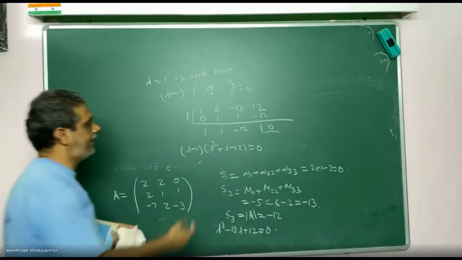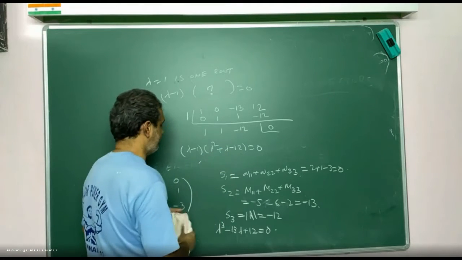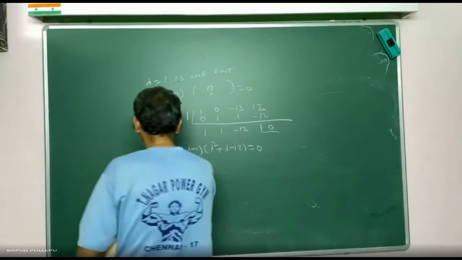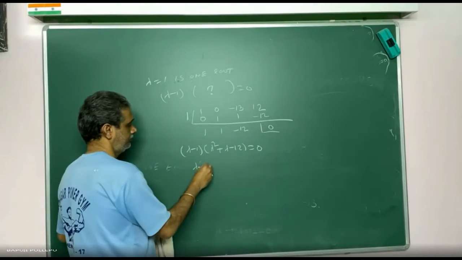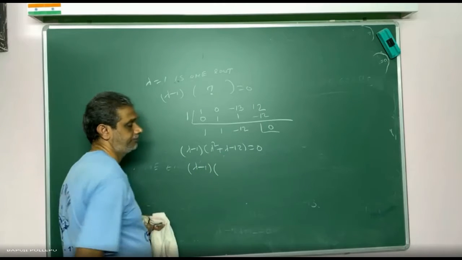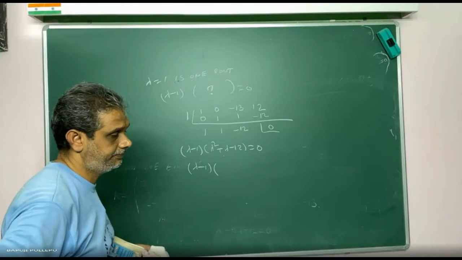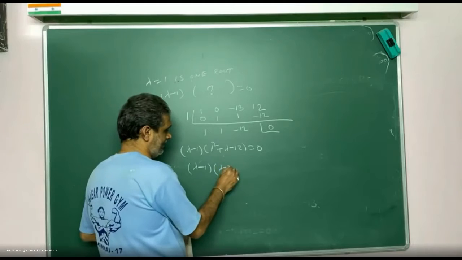Now this you can break actually. Multiply means if you get minus 12, add means plus 1. So what will you tell me? What will you get? Minus 3 plus 4 you can write. Lambda minus 3, lambda plus 4. I am writing factors, not roots. So we get lambda minus 3.